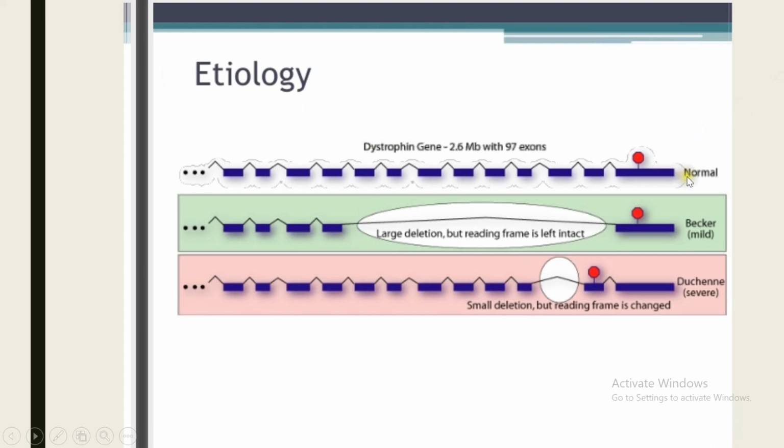Important features of different types of important muscular dystrophies, as I showed in the picture. So this is the same description of the picture. You can see in Becker and Duchenne, very important and common muscular dystrophies, weakness of muscle occurs in males only because it's an X-linked disorder. Becker is slightly less severe and usually has a late start, but Duchenne appears early and has a very fast progression.